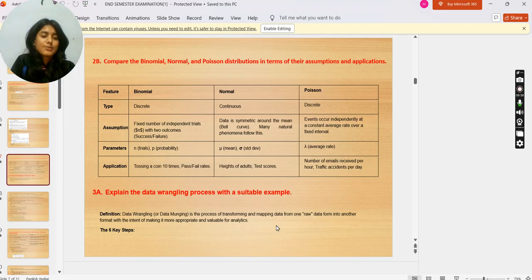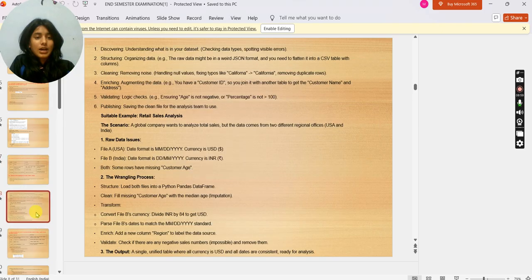Now we have a question: explain the data wrangling process with a suitable example. Data wrangling, or data munging, is the process of transforming and mapping data from one raw data form into another format with the intent of making it more appropriate and valuable for analytics. The three key steps are: discovering, understanding what your data set is, checking data types, spotting visible errors; structuring, organizing data. That is, the raw data might be in a weird JSON format and you need to flatten it into a CSV table with columns.